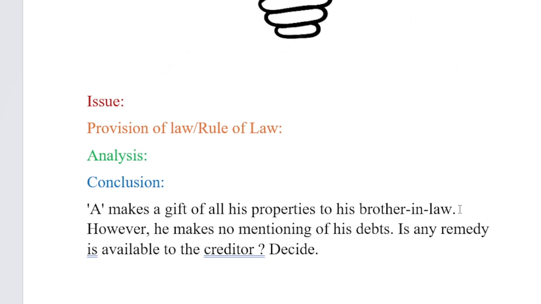Who is a creditor? The term creditor means a person to whom a debt is due or a sum of money is due. That means under Mohammedan law, a wife, if her dower is not paid, is also a creditor. Under Hindu law, if the wife's maintenance is not paid, at that time she will be called a creditor.